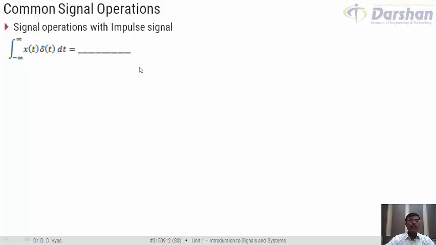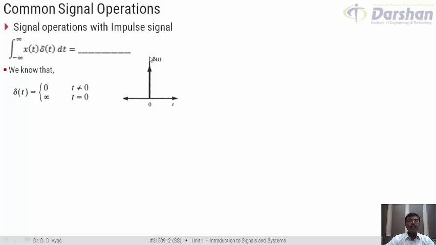Let us try to see how we have defined delta t in continuous time domain. The definition is a little different compared to discrete time domain. We remember that delta t is equal to 0 for t not equal to 0 and is equal to infinity at t equal to 0.